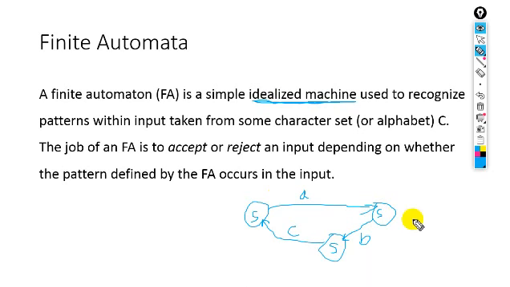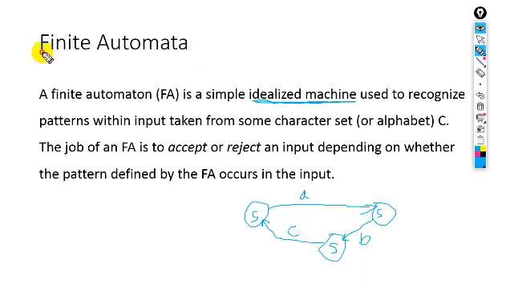Okay, so this is just an idealized machine. This is an abstract machine. This is not a real machine. This is just the diagrammatical representation of the flow of the real machine, the flow of the program, showing how a program or software is working automatically.